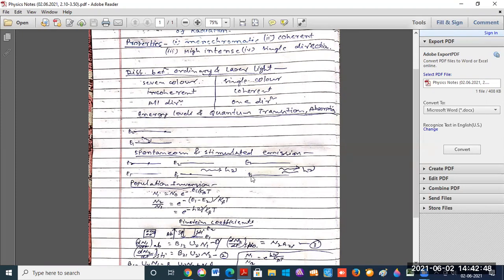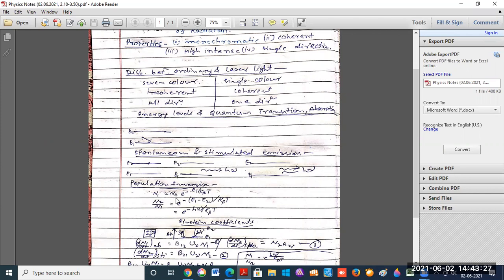Suppose here E1, E2, E3, E4, and this uppermost energy level is Ei. So Ni is the number of atoms present in the upper energy level, and N0 is the number of atoms in the lower energy level, the ground state, like this E1.